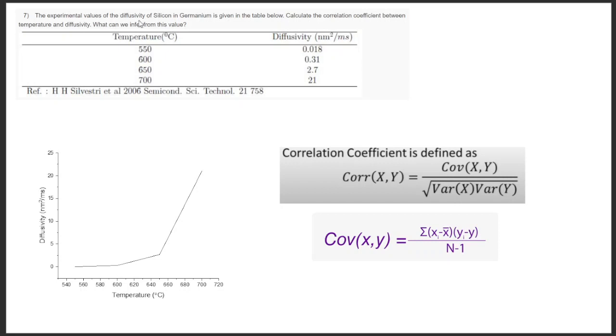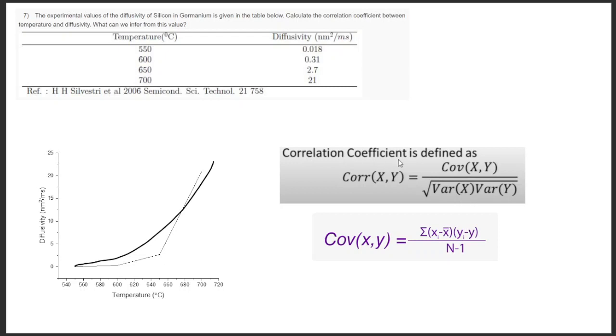The experimental values of diffusivity of silicon and germanium are given in the table below. Calculate the correlation coefficient between the temperature and diffusivity. What can we infer from this value? If you plot this temperature and diffusivity, this is not a linear curve. This is like an exponential growth function. So if you define a function for this, it can be fit into an exponential growth function.